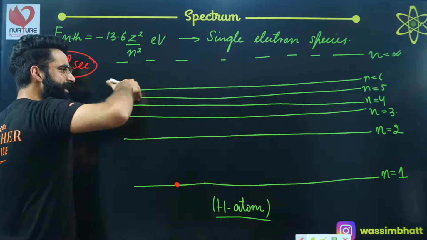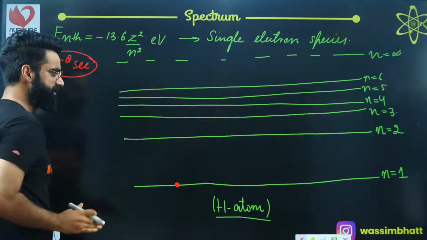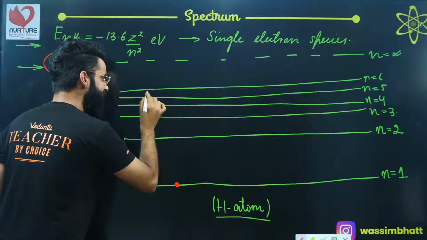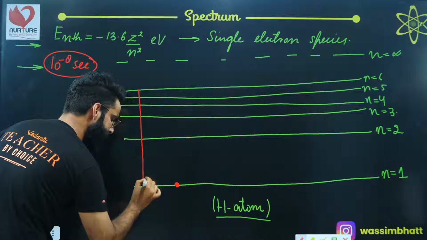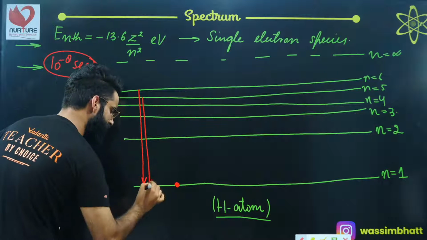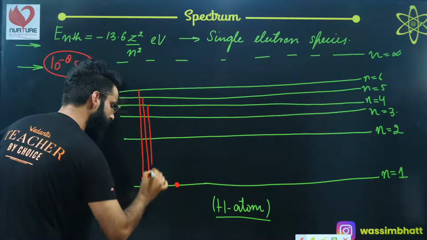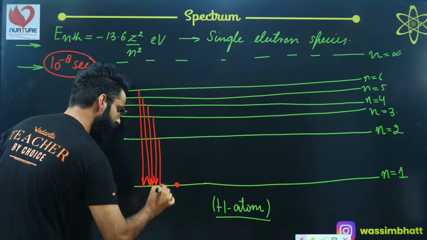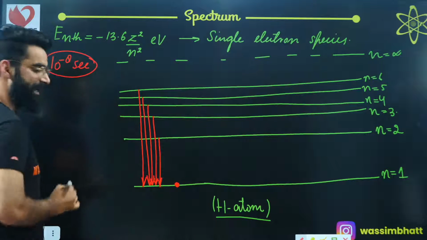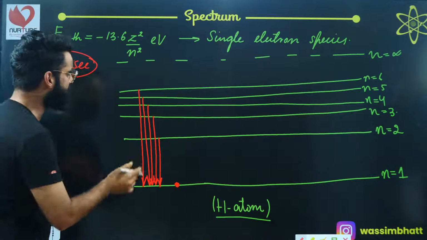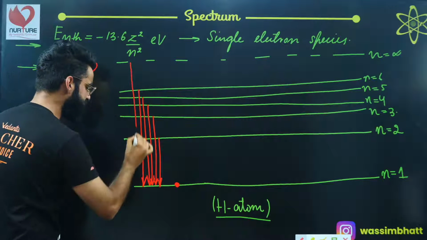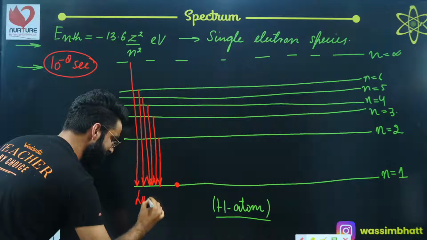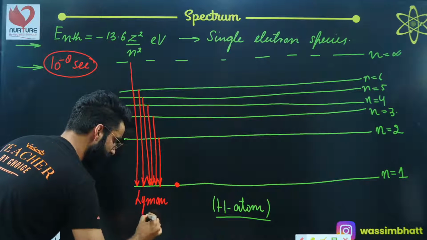Now it will again make a transition from higher energy state to lower energy state. And remember, when the electron makes a transition from higher energy states to shell number 1, we get a series of spectral lines over here. And this series of spectral lines is something which we call the Lyman series.